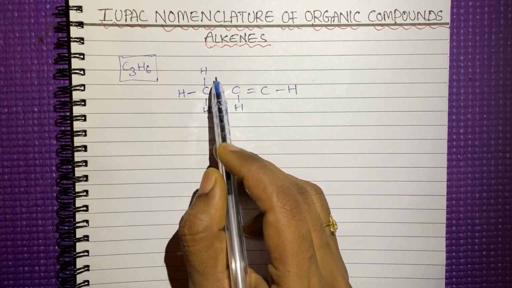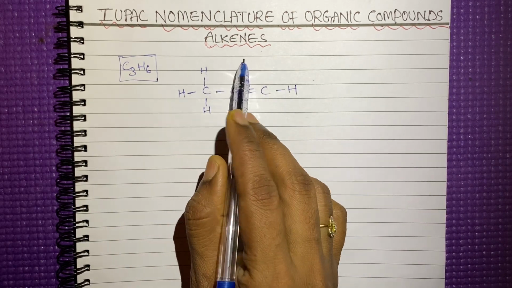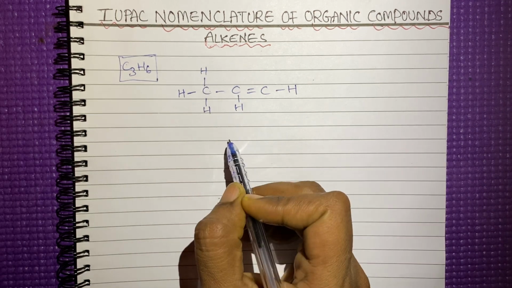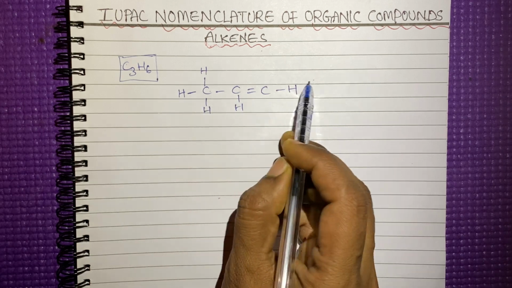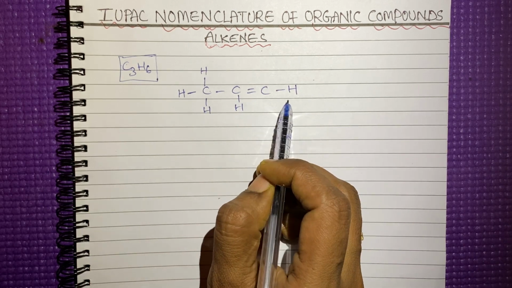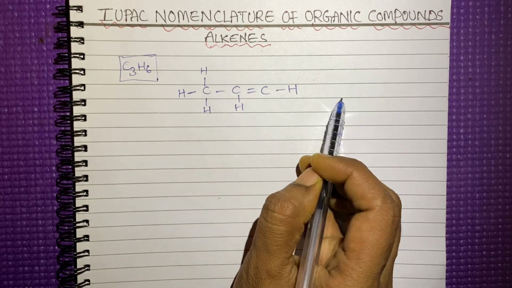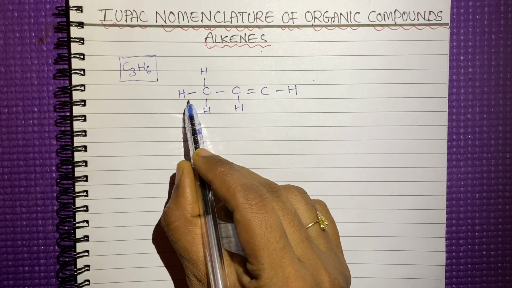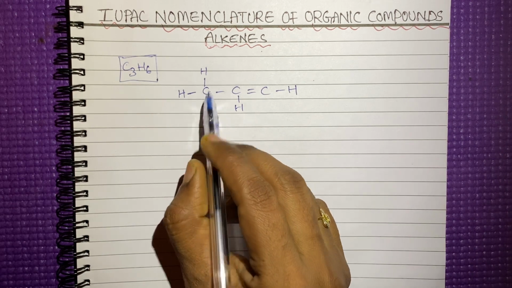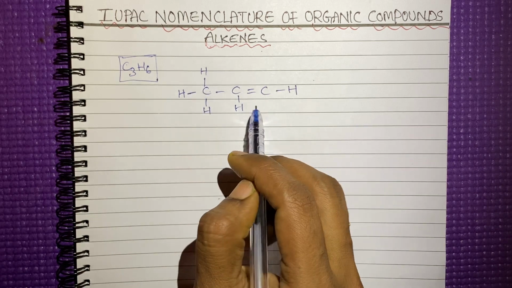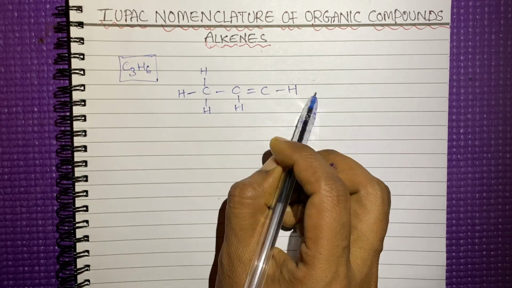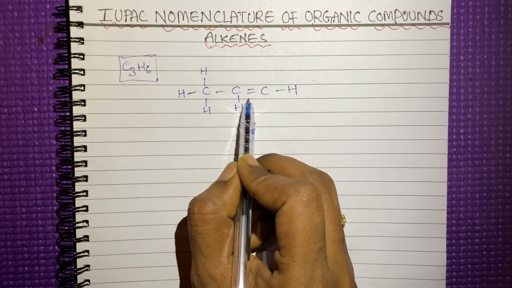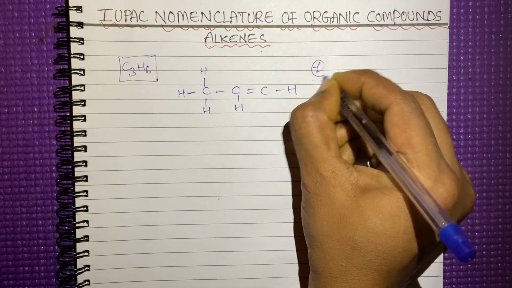See here, in the alkenes, first we'll discuss alkenes. What we discussed in the alkenes, the first rule is we have to select the longest chain as the parent chain, right? It need not be a straight chain. In the case of alkenes, the same rule is applicable, but one exception is there. The chain should contain at least one double bond.